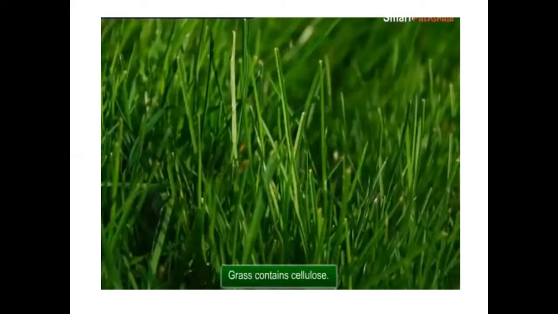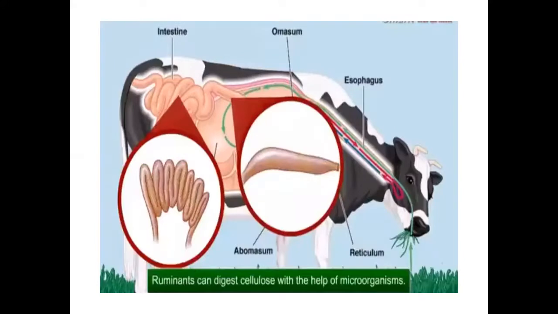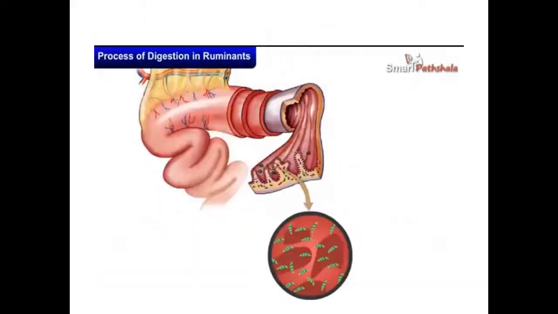How will it digest? There is a sac-like structure present between the small intestine and the large intestine. In those sac-like structures, there is a presence of microorganisms. With the help of microorganisms, the grass-eating animal will digest the cellulose. Understood? This is how the microorganisms are present. By the action of these microorganisms, the ruminants digest the food. This is how the process of digestion takes place in ruminants or grass-eating animals.